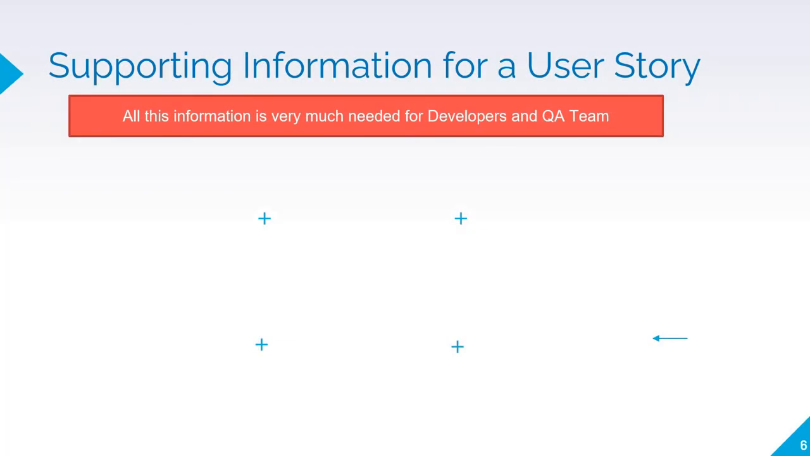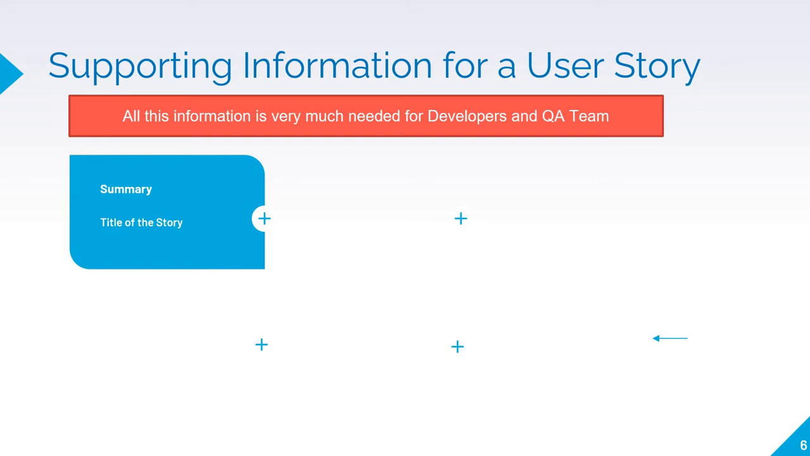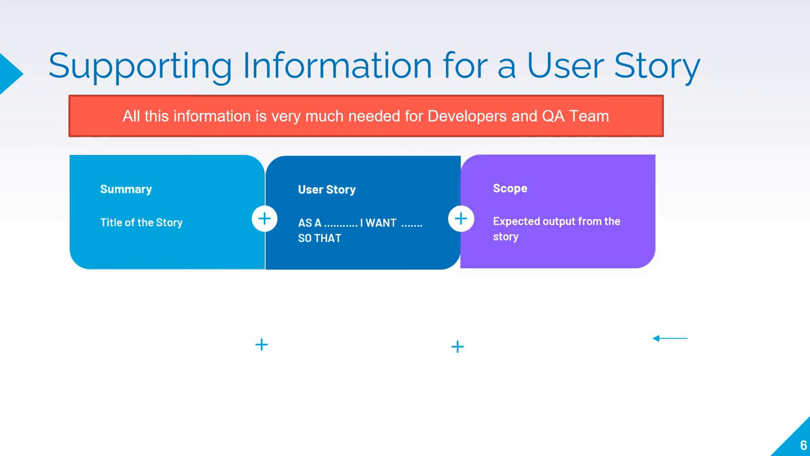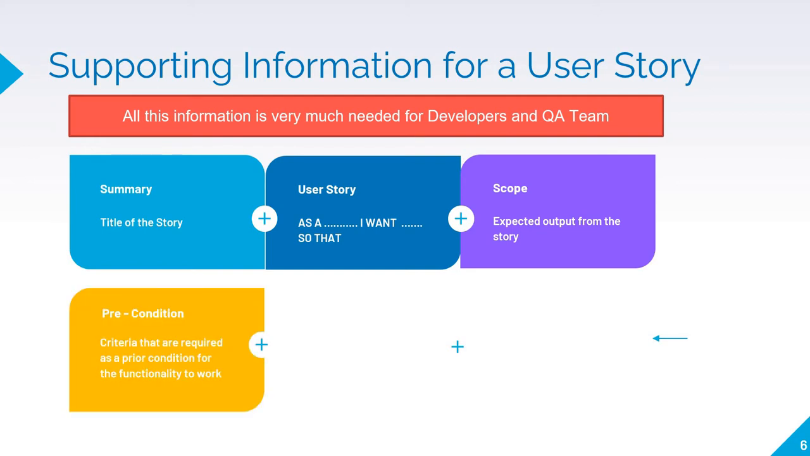Now let us see what all supporting information a good user story should have. All the supporting information is very much needed for the developers and the QA team. What are those? Those are summary, that is the title of the story. User story itself, which we write in the format. Next is scope, which tells the expected output from the story. Next is precondition, which is the criteria that are required as a precondition for the functionality to work.